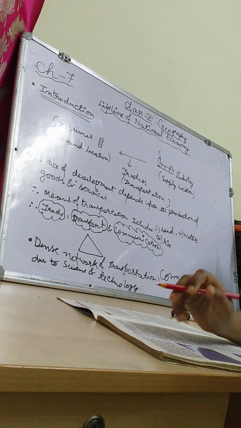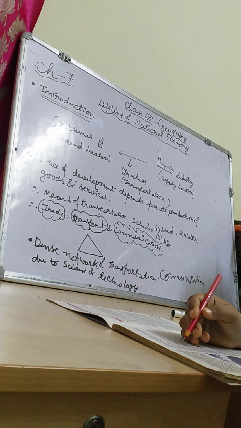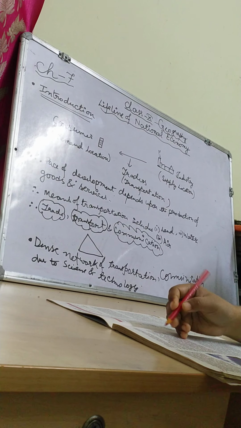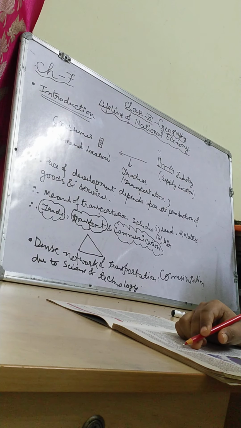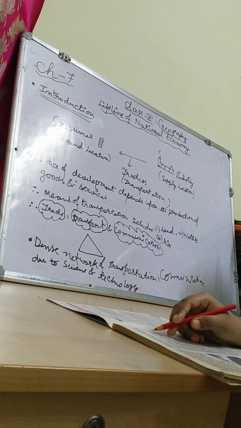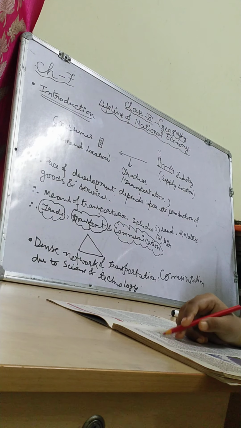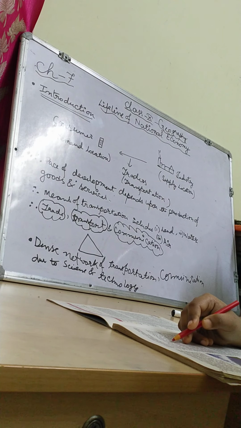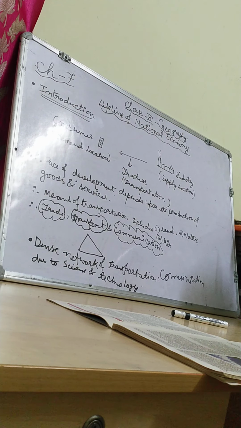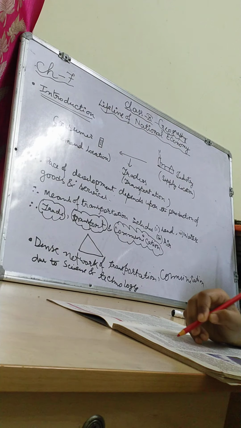Children, acha, now I will tell you what is road density. The length of road per 100 square kilometer of area is known as density of roads. The distribution of roads is not uniform in the country. Distribution means how the roads are distributed from one place to another. It is not equal across India. It varies.